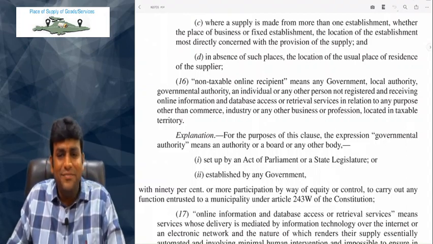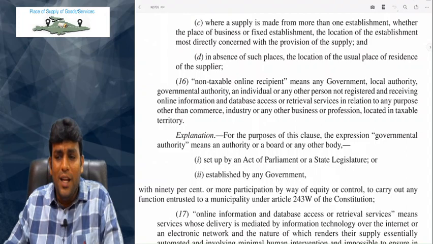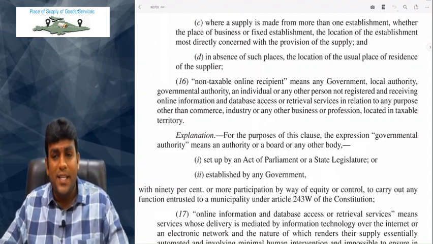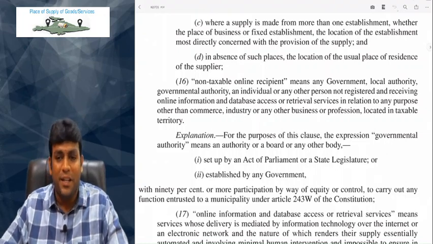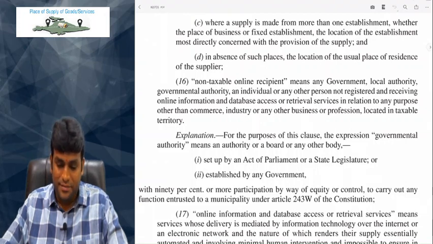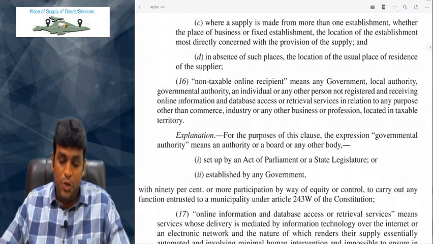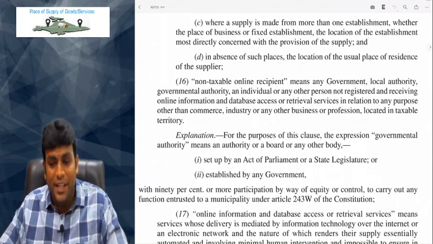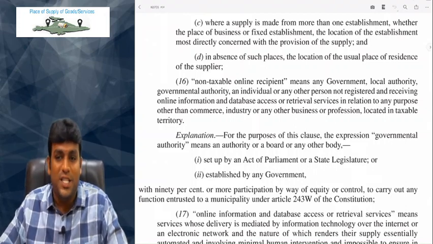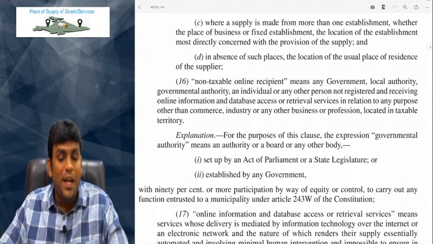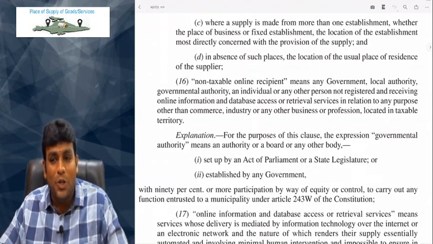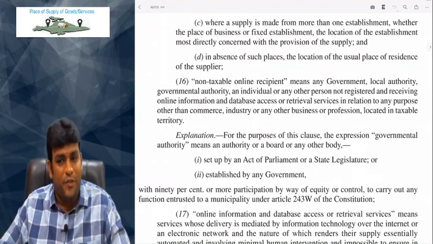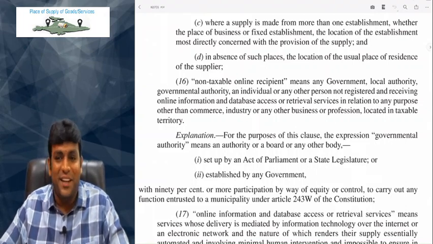Write down, I want this in your book. The Bare Act definition only I want you to write. Section 2, clause 16, which defines who is a non-taxable online recipient. So non-taxable online recipient means any government, local authority, governmental authority, an individual or any other person not registered and receiving OIDAR services in relation to any purpose other than commerce, industry or any other business or profession located in taxable territory.